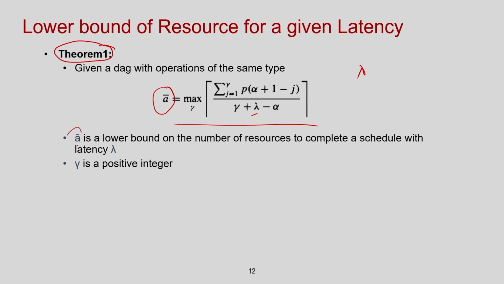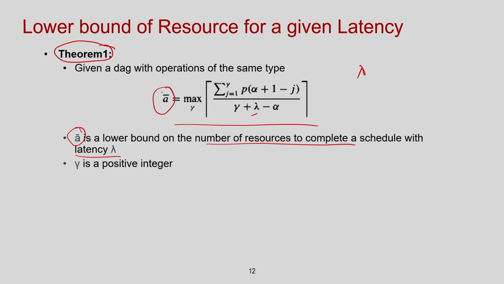So, this a bar is the lower bound of the resource needed to schedule with latency lambda. This is very important because, given a lambda, I can always identify the minimum number of resources needed to execute this. So, let us try to understand this equation now. What is given to me? I know this alpha value, because alpha was the level of the node, the maximum level.